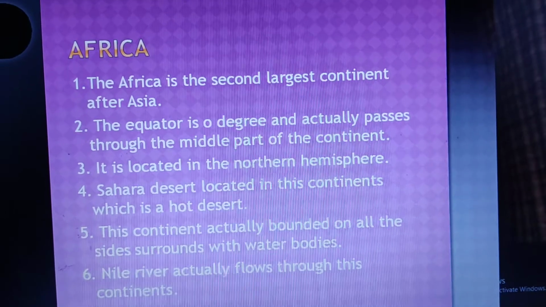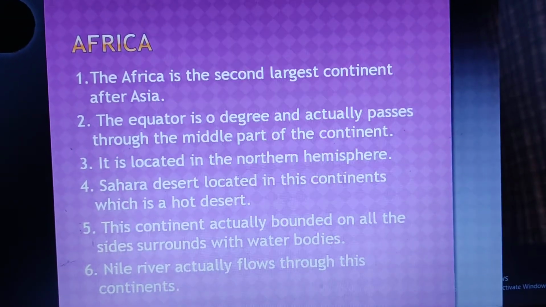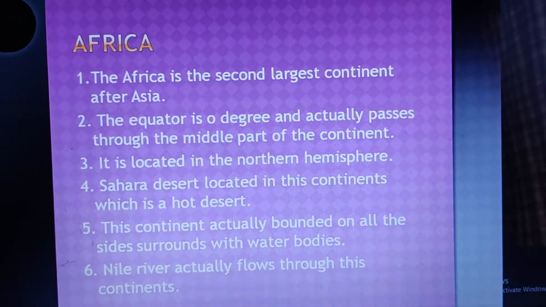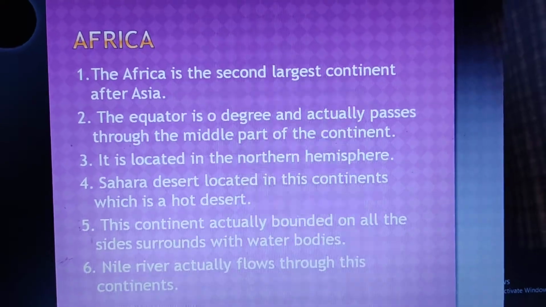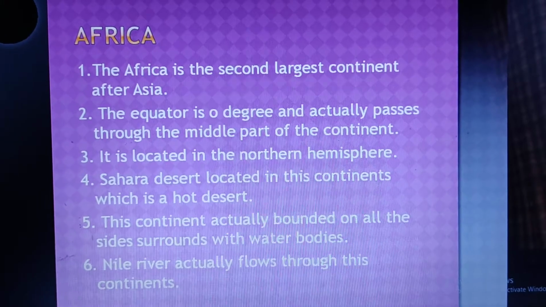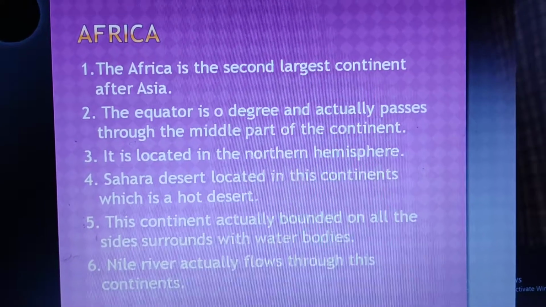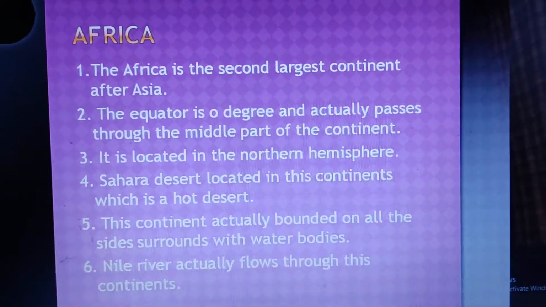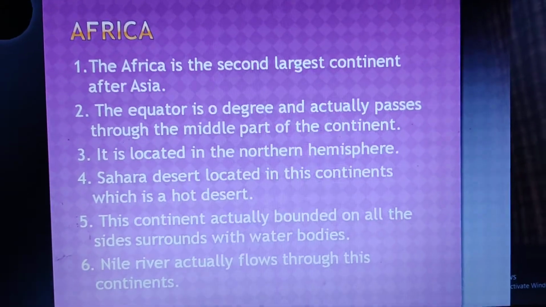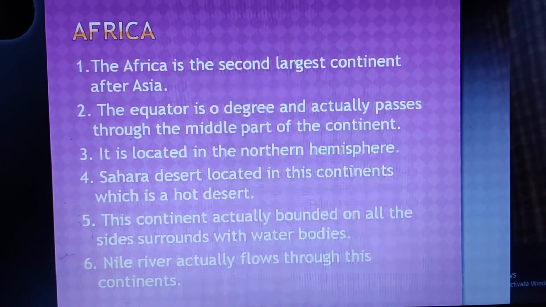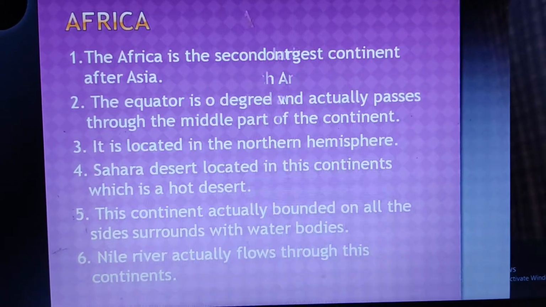Africa. Africa is the second largest continent after Asia. The equator, which is 0 degree, actually passes through the middle part of the continent. It is located in the northern hemisphere. The Sahara Desert is located in this continent, which is a hot desert. This continent is actually surrounded on all sides by water bodies. The Nile River actually flows through this continent.